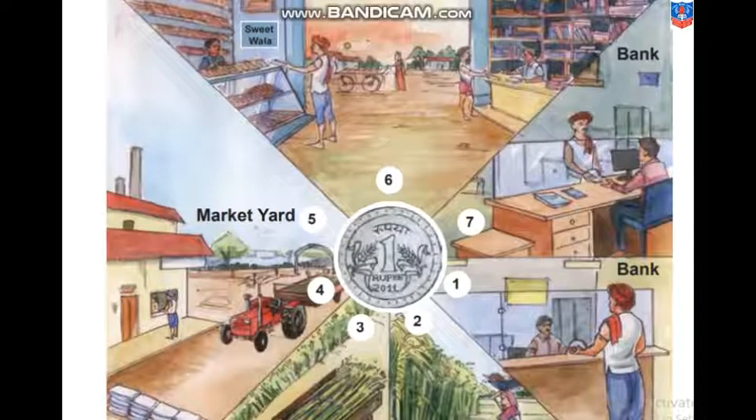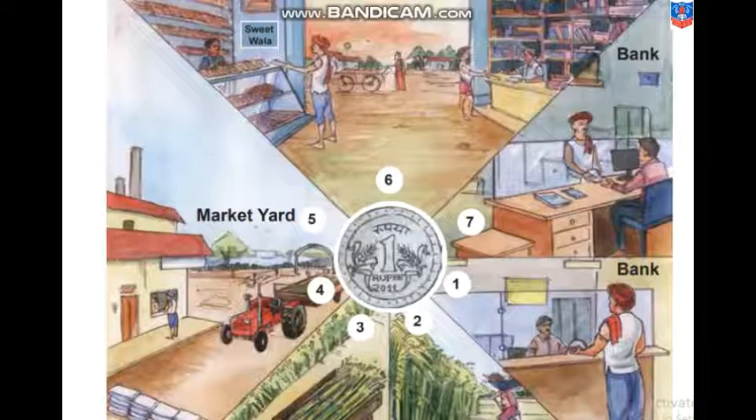Now, here we can see they have shown the journey of a rupee. Point number 1: it is withdrawn from the bank. Second, the farmer is utilizing it for growing crops. Third, the crops are taken from the farms, the agricultural land. Then we can see the market yard, where the tractor reaches.